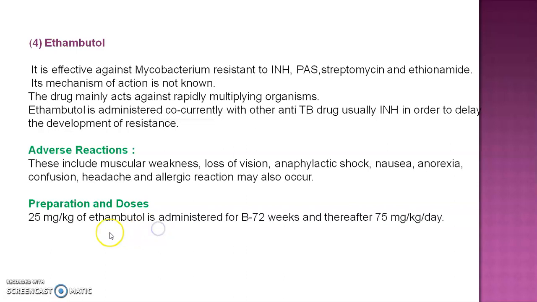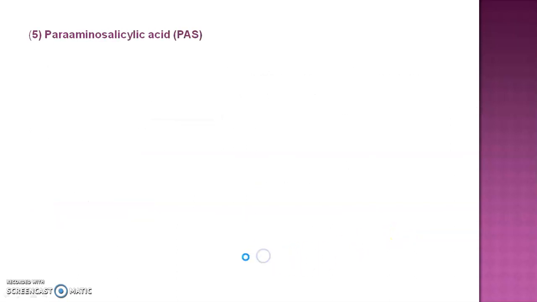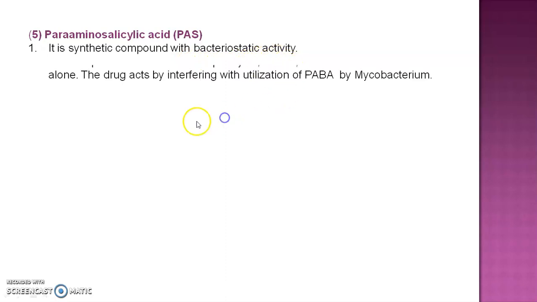Preparation and dose: 25 mg per kg of ethambutol is administered for about 72 weeks and thereafter 75 mg per kg per day. Then the next drug is para-aminosalicylic acid, that is PAS. It is a synthetic compound with bacteriostatic activity.